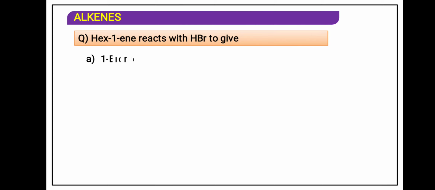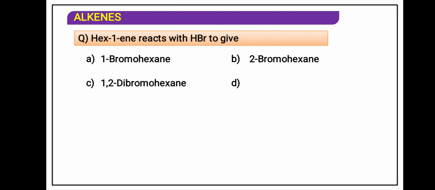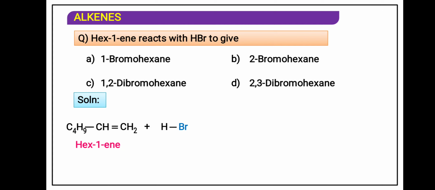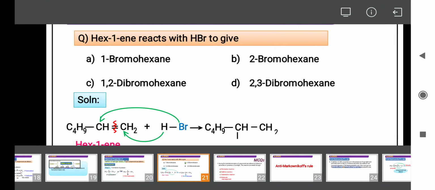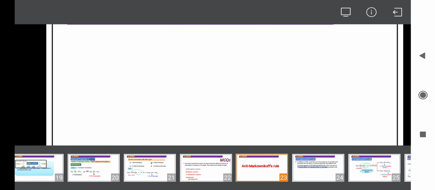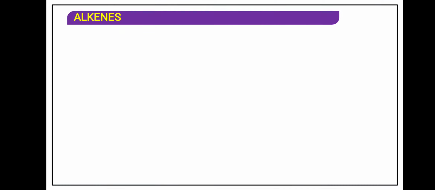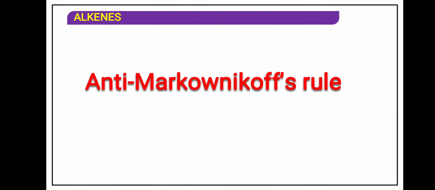Hex-1-ene reacts with HBr to give what? According to Markovnikov rule, 2-bromohexane. Next time we will see some facts for the Markovnikov rule also, and we will see the anti-Markovnikov rule.